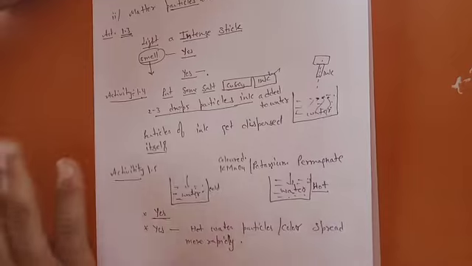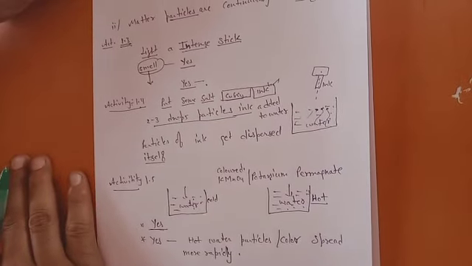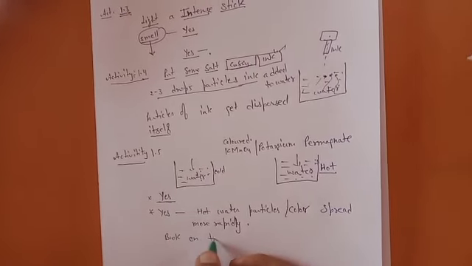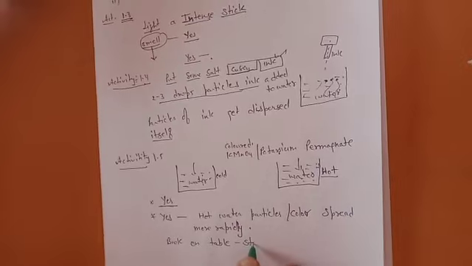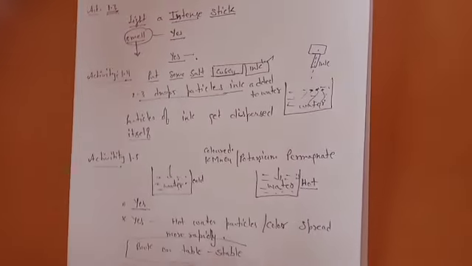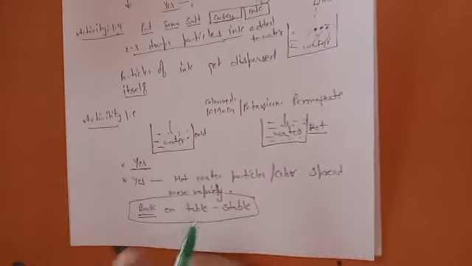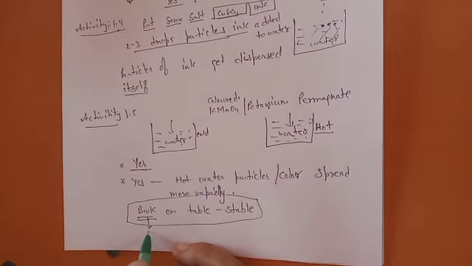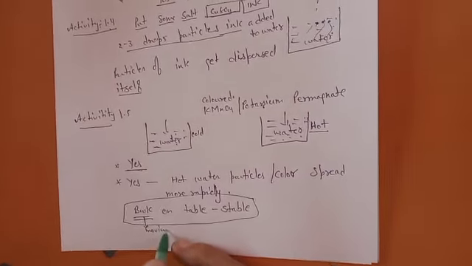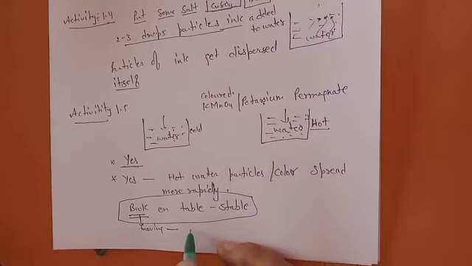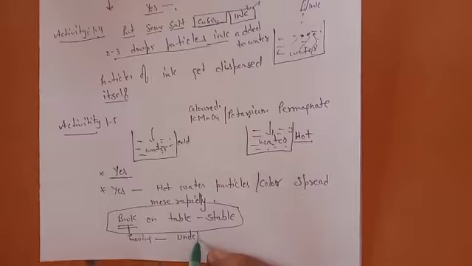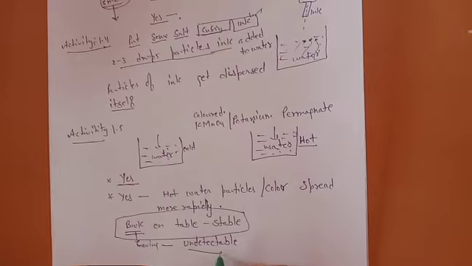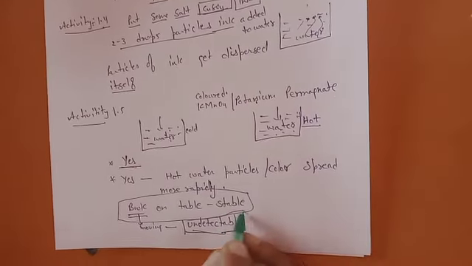Even matter which is seen as stable, like a book on a table, seems stable. So is the book made up of stationary particles? No, the book is made up of particles which are moving, but their movement is undetectable. The movement of the book's particles is undetectable. That's why it seems stationary to you.